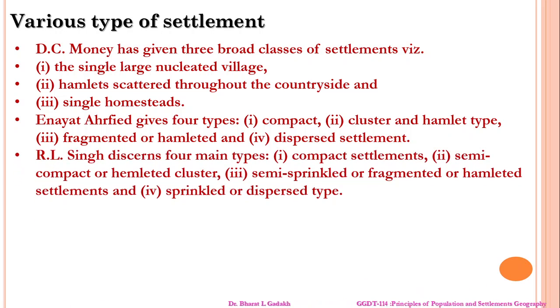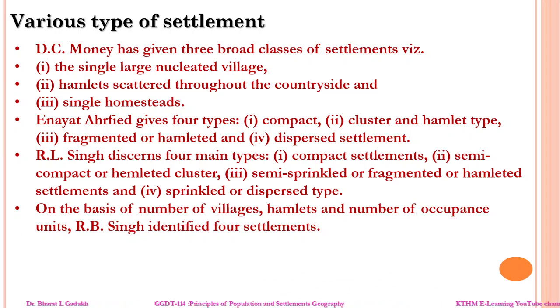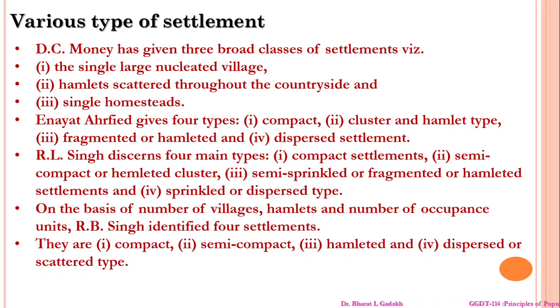Now, R.L. Singh has recognized four main types: compact settlement, semi-compact hamleted settlement, fragmented hamleted settlement, and sprinkled or dispersed settlement. This is according to R.L. Singh. Now, on the basis of the number of villages, hamlets, and number of occupants per unit, R.B. Singh identifies four settlement types: compact, semi-compact, hamleted, and dispersed or scattered types.